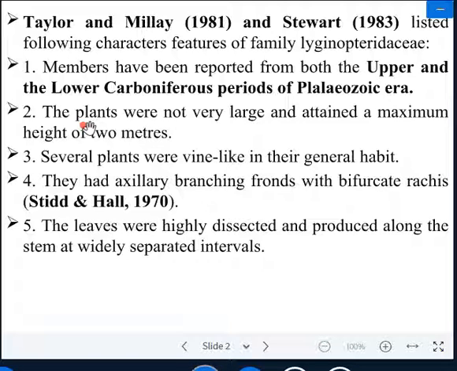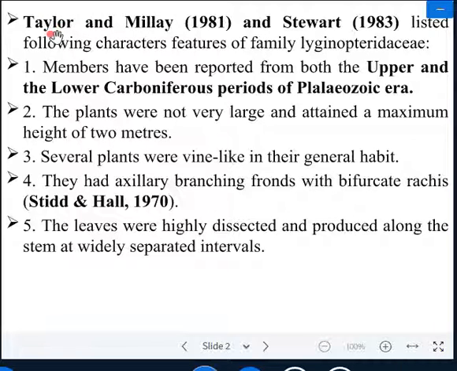Lyginopteris is also known as a primitive gymnosperm fossil plant. Before studying the external morphology and other parts of Lyginopteris, we have to know the diagnostic features of the family Lyginopteridaceae, in which Lyginopteris comes.